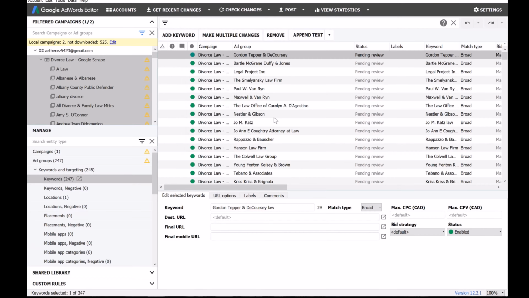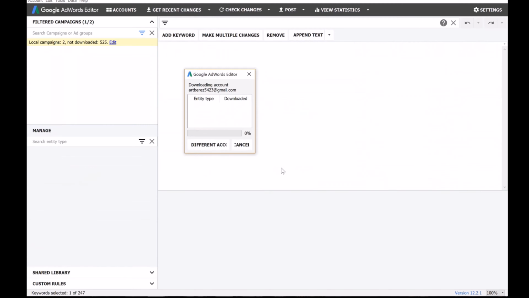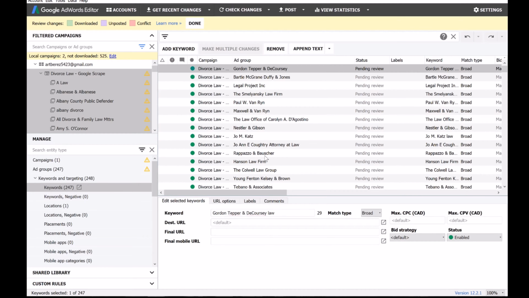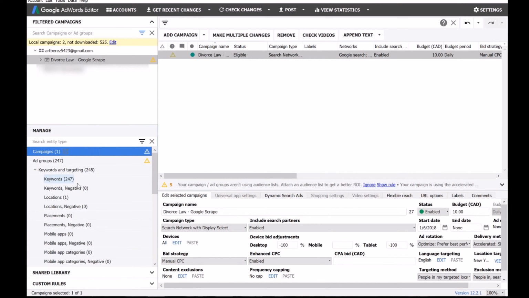All right, great. So now that's accepted. Now let's go ahead and get recent changes and see what AdWords decided for us, if there's any particular errors with the account itself. Okay, looks like it's good. So that is your campaign for lawyers.